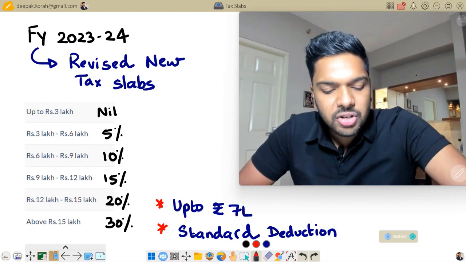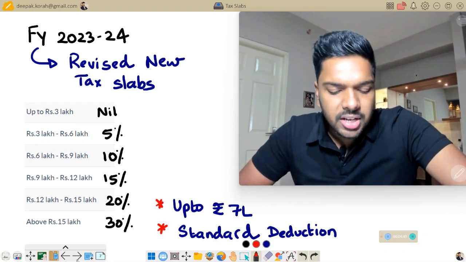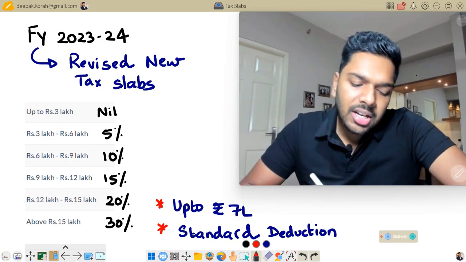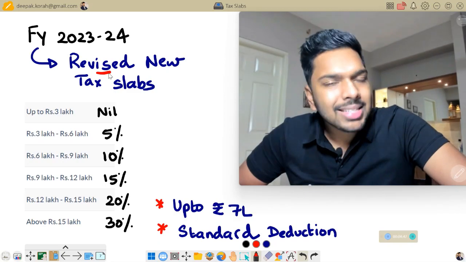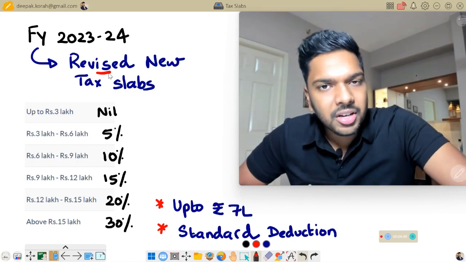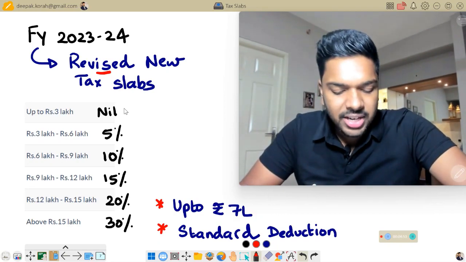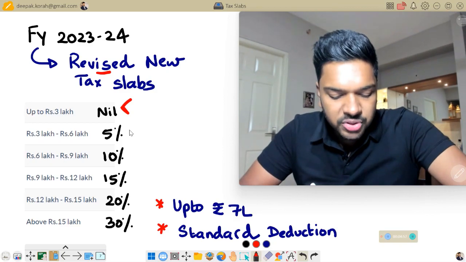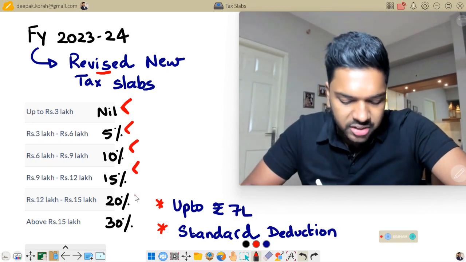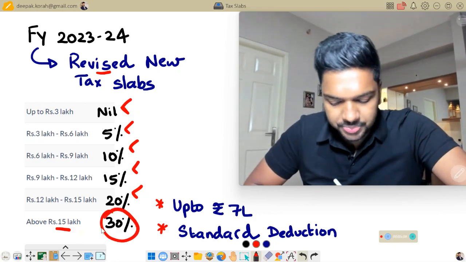Well, from financial year 23-24 onwards, which is the running current year, the new tax slabs have undergone a revision. The tax slabs have changed and the tax rates have further gone down. What it says is that up to 3 lakhs the tax rate is nil, and then for every 3 lakhs you have the tax rates of 5, 10, 15, 20, and finally above 15 lakh it remains the same, which is 30%.